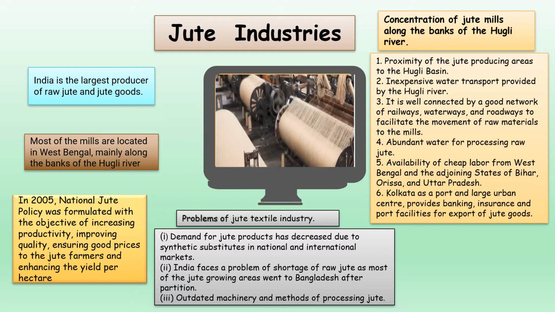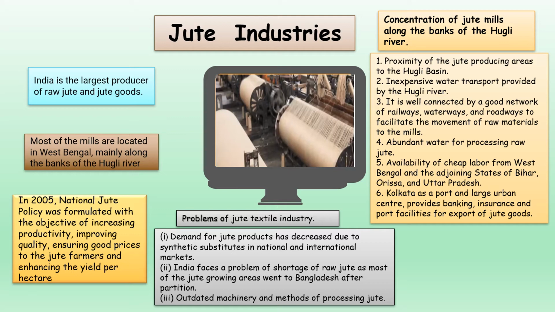Well, let's have a look. Number 1, the availability of raw jute. Number 2, inexpensive water transport provided by the Hooghly River. Number 3, well connected by a good network of railways, waterways and roadways to facilitate the movement of raw material to the mill. Number 4, availability of water which is required for processing raw jute.